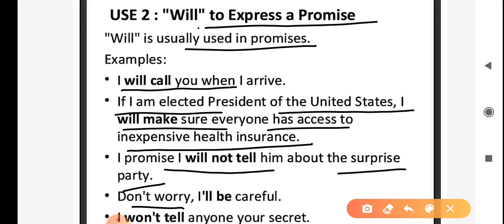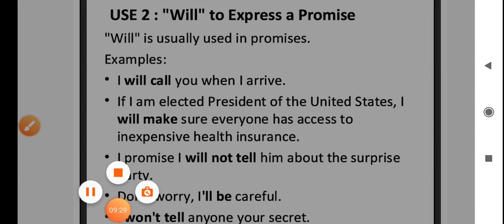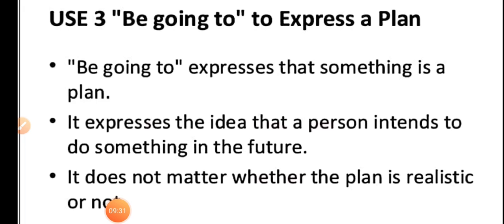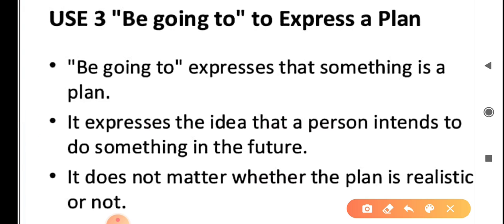Next, don't worry, I will be careful. Next, I won't tell anyone your secret. Now, here are usage of be going to. Be form of the verb plus going to expresses a plan in future tense.